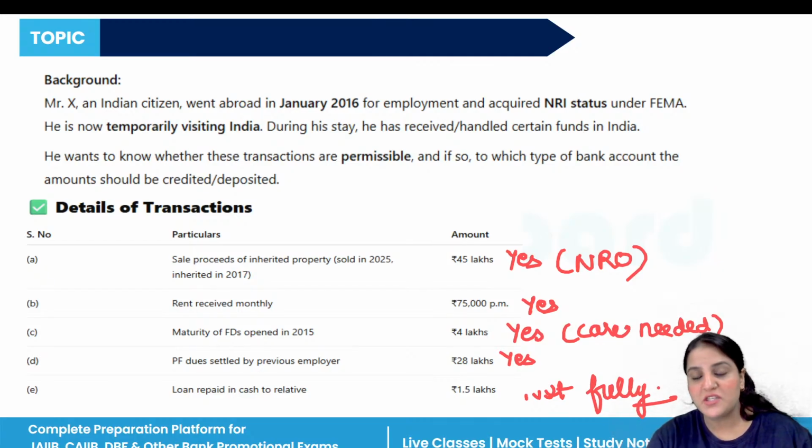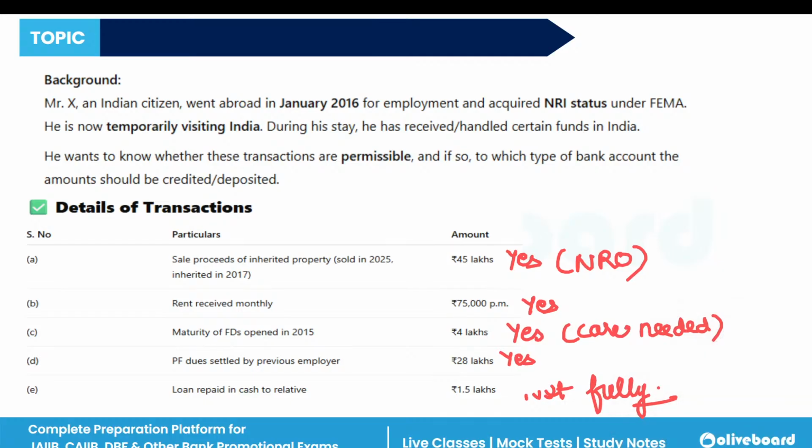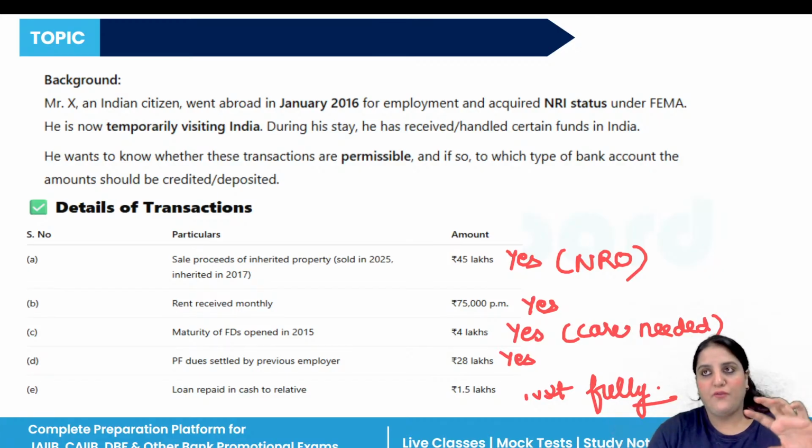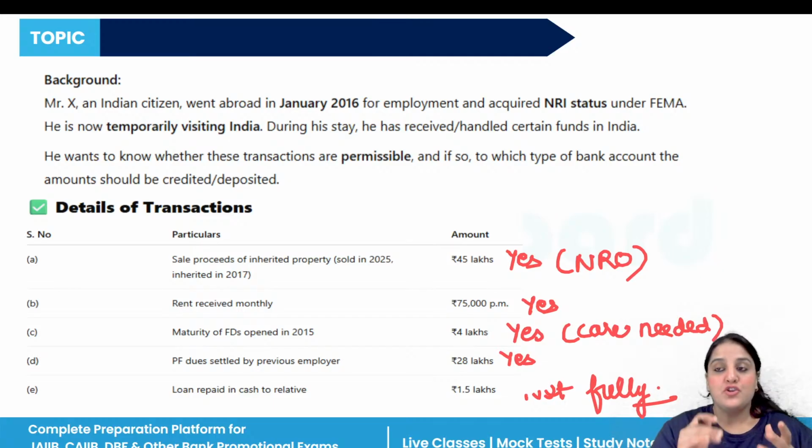So the loan must be repaid through banking channels, we can say cheque, draft, or electronic transfer. Cash payment of rupees 1,50,000 is not permissible and also attracts a penalty. So what will be the correct mode? It should be repaid through bank transfer, preferably from an NRO account. So that is not fully allowed.